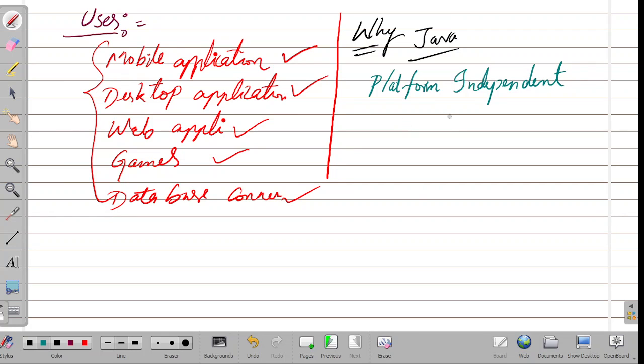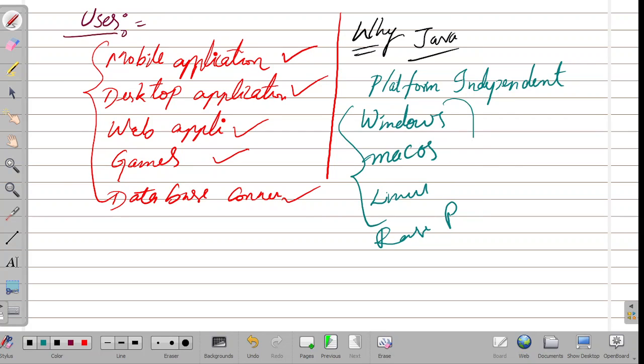Platform independent means it can run on any platform. Suppose Windows, Mac OS, Linux, a Raspberry Pi, or any OS. It can run on any OS. So that's the reason we say it is platform independent.